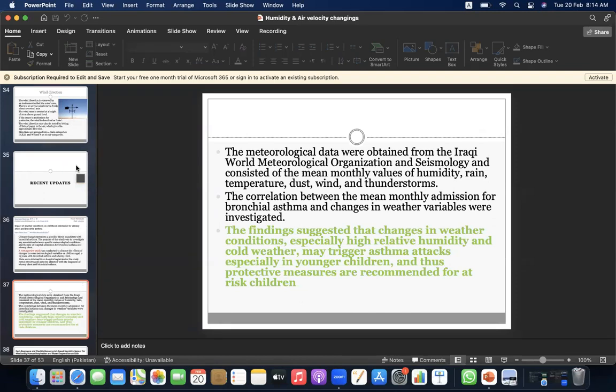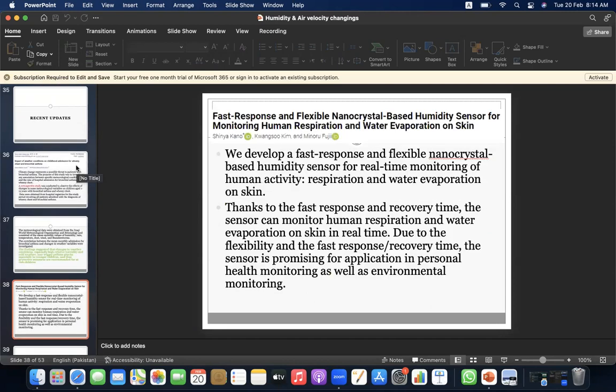The correlation between the mean monthly admissions for bronchial asthma and the changes in weather variables was investigated. The findings suggested that changes in weather conditions, especially high relative humidity and cold weather, may trigger asthma attacks, especially in younger children, and thus protective measures are recommended for children at risk.